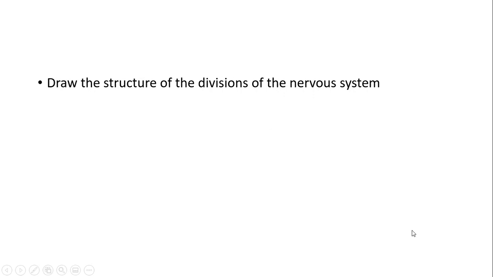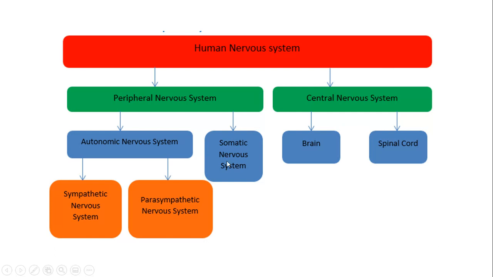Drawing the structure of the divisions of the nervous system. See if you can do that. You should get a flowchart that looks a bit like this. So that's good practice. Maybe produce versions of this flowchart where some areas are blanked out and then come back to them later on and see if you can fill in the blanks. So that is the divisions of the nervous system. You'll need to remember those divisions. You could be asked questions about them.